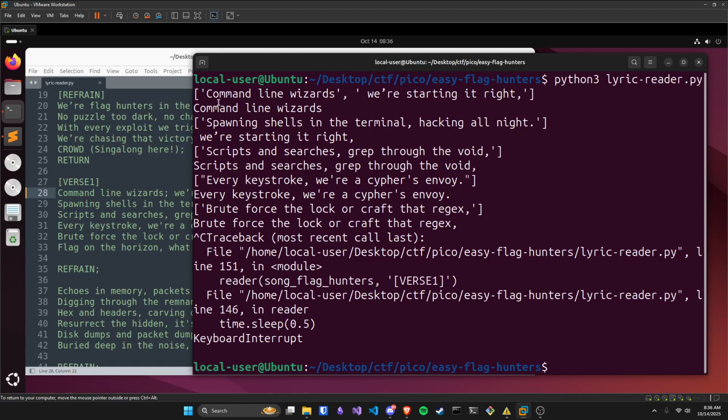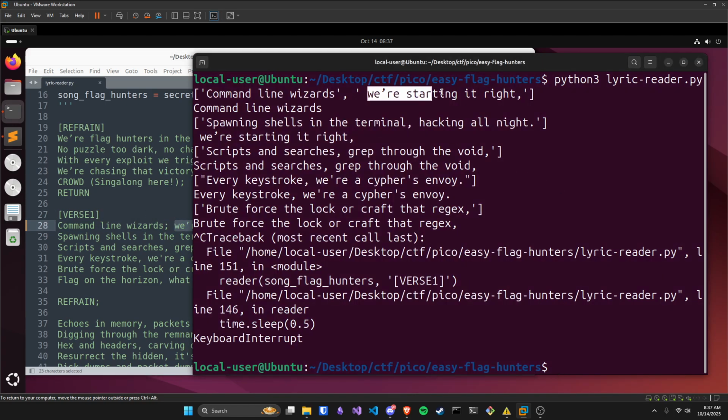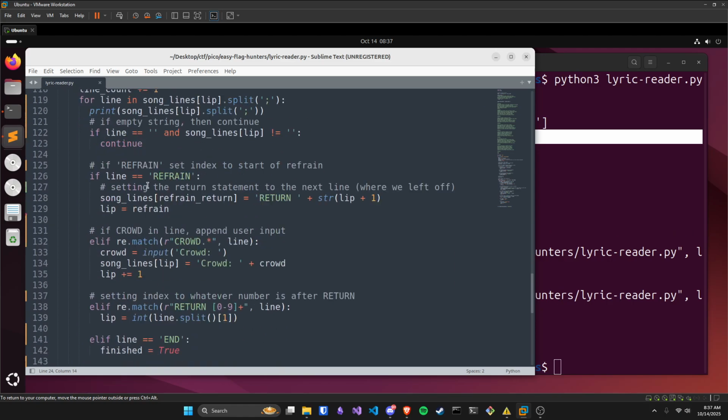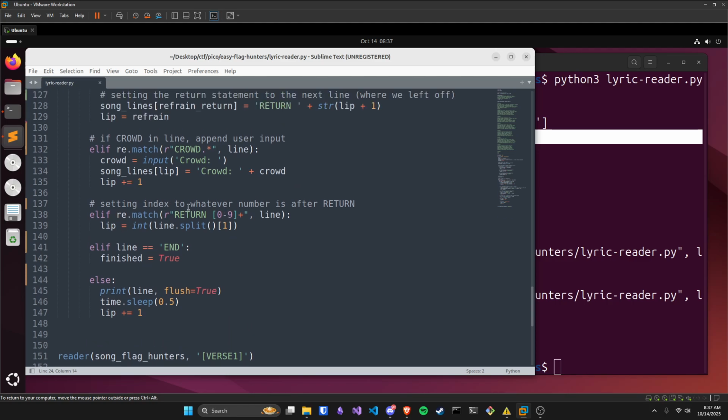So over here we can see it's first processing command line wizards. So that's why it prints out command line wizards. Then it prints out we're starting it right. It's because we are processing it phrase by phrase. So command line wizards, it processes that, and then we're starting it right, and then it processes that and prints it out. In addition, we also saw that if what we processed is return space a number, then we're setting the lip to whatever that number is, right?